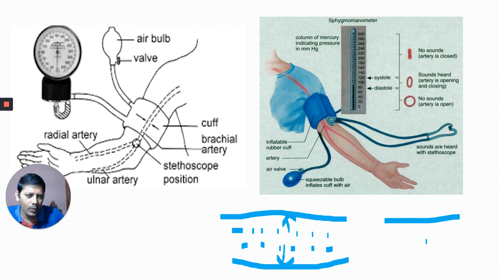For example, if you take a water pipe connected to a motor, when water is flowing in this pipe, the water exerts some pressure on the wall. That is water pressure. Here it is blood, so this is called blood pressure. The pressure exerted by the blood on its walls is the blood pressure.